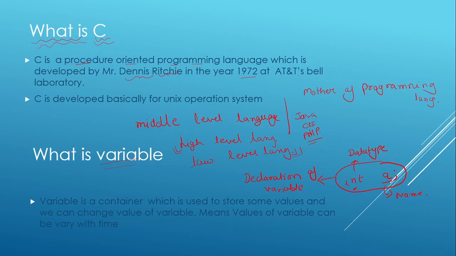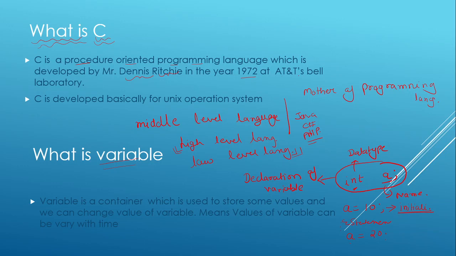Now whenever you give a value to the variable the first time, it is called initialization. Suppose I give the value A is equal to 10 the first time, so it is called initialization of the variable. Again, after some steps, I set A is equal to 20. There may be some statements in between, or maybe none, but after some steps I change its value from 10 to 20.